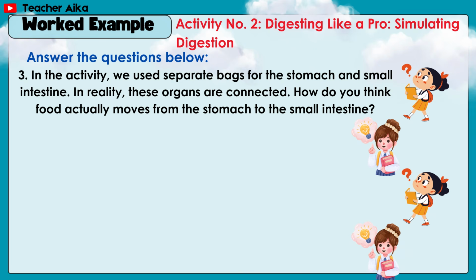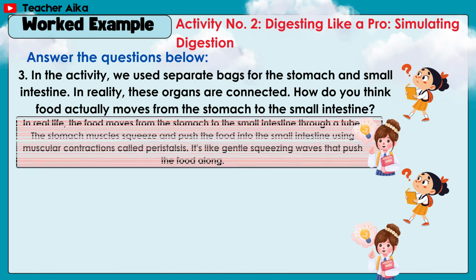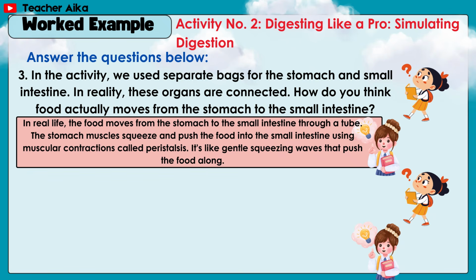Number 3, in the activity, we used separate bags for the stomach and small intestine. In reality, these organs are connected. How do you think food actually moves from the stomach to the small intestine? Answer, in real life, the food moves from the stomach to the small intestine through a tube. The stomach muscles squeeze and push the food into the small intestine using muscular contractions called peristalsis. It's like gentle squeezing waves that push the food along.